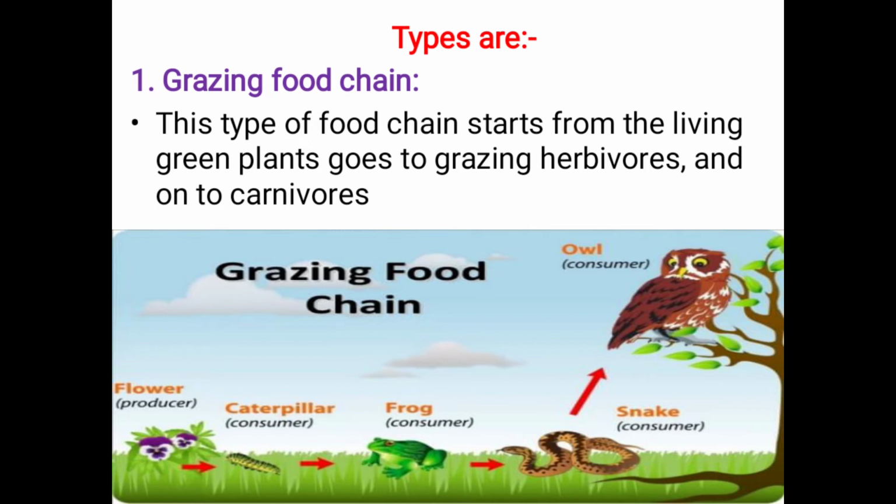You can see here flowers, they are the producer. Then flowers are eaten by the caterpillar, that is the insect, that is the consumer. Then that insect is eaten by the frog, that is also a consumer. Then the frog is eaten by the snake, that is also a consumer. Then the snake is eaten by the owl. So this is how the grazing food chain takes place.